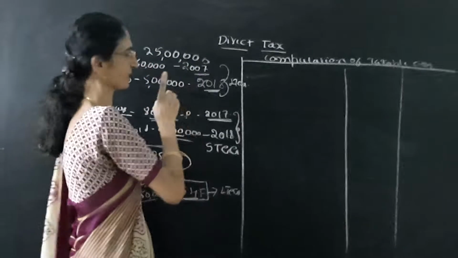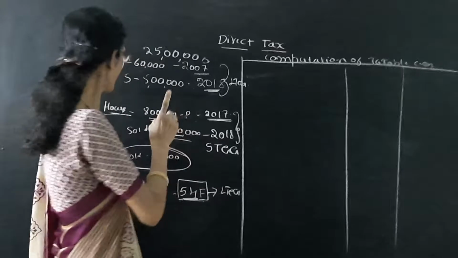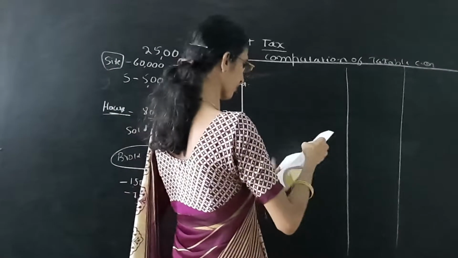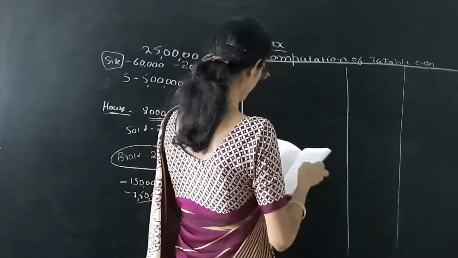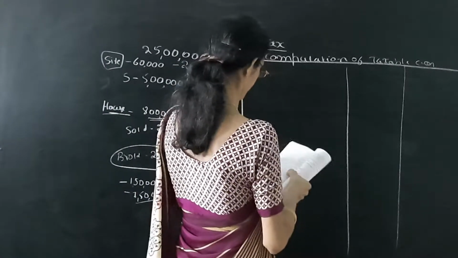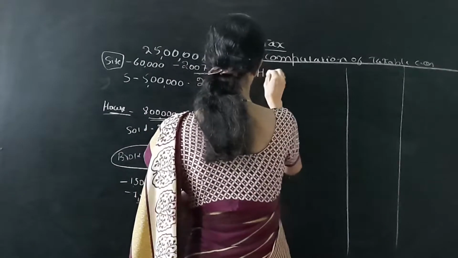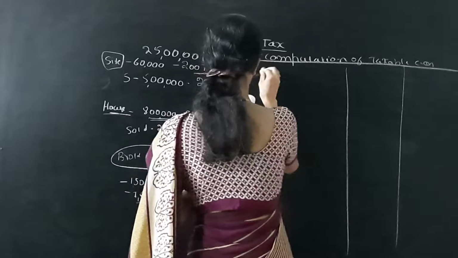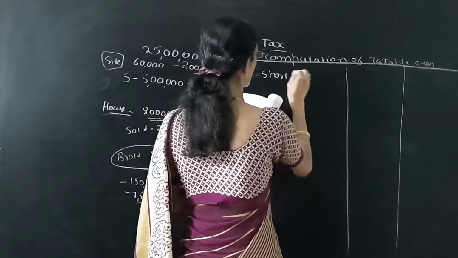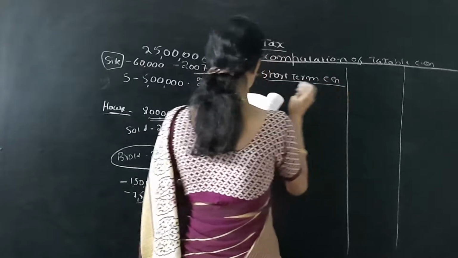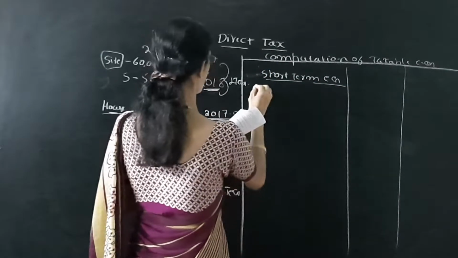First we have to write the short term capital gain, which is related to the house. Under that it is house.